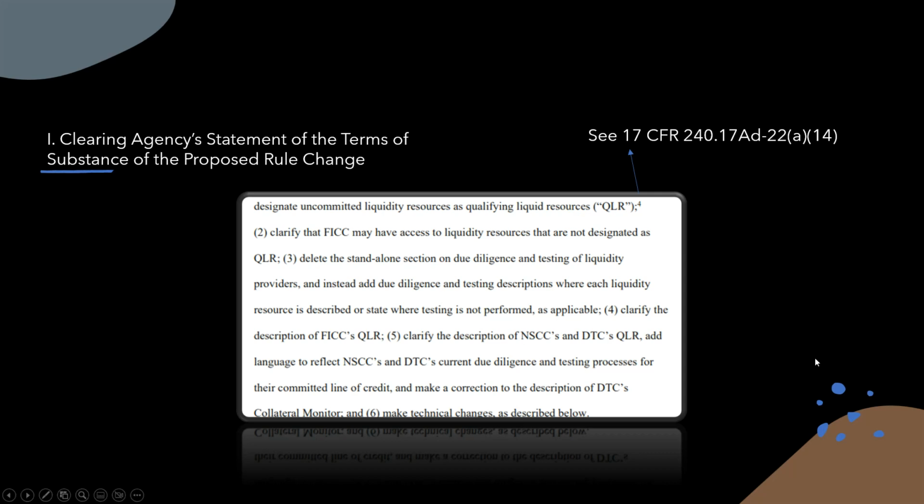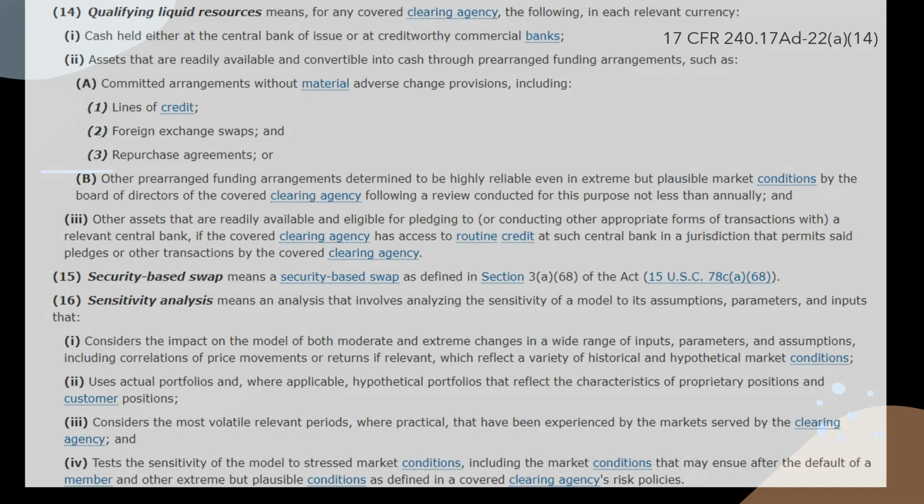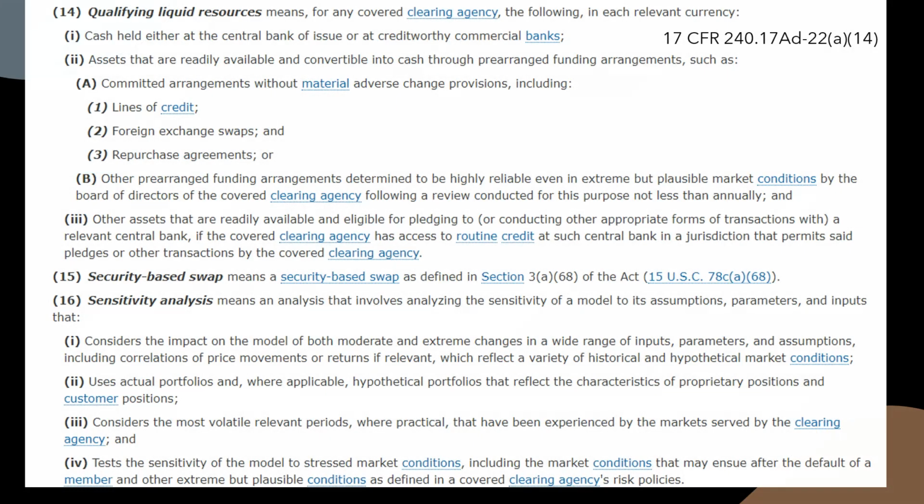But before we do that, we have a note here that's probably important because we're likely going to be referencing this CFR rule quite a bit in this filing. So we're going to take a look at 17 CFR 240.17ad-22. If we look into this rule, we can see that the rule they're referencing is indeed qualifying liquid resources, or QLR, and this means for any covered clearing agency the following in each relevant currency. Number one, cash held either at the central bank of issue or at creditworthy commercial banks, that is considered QLR.